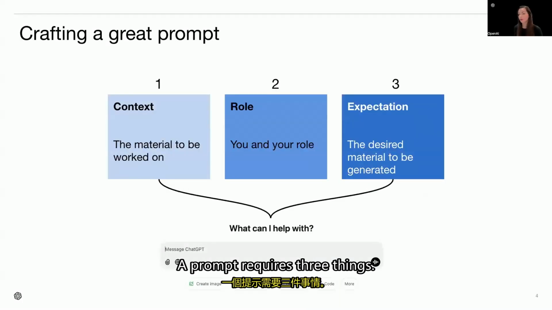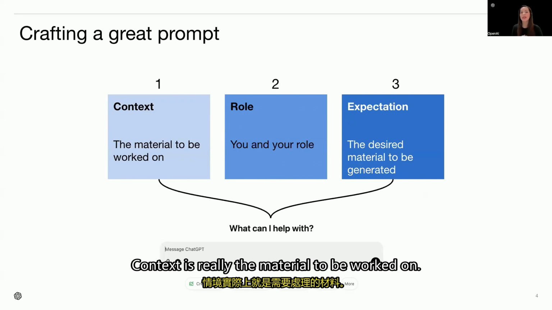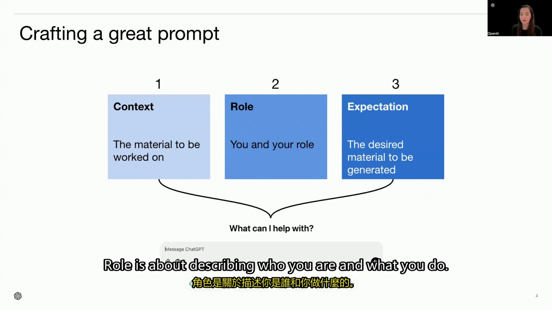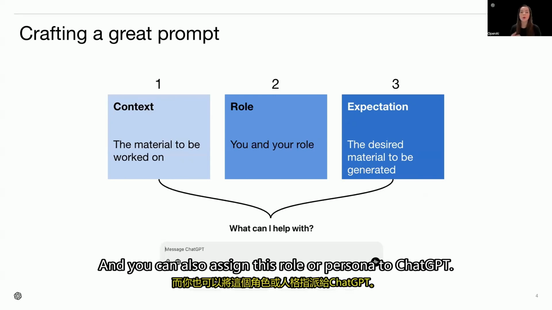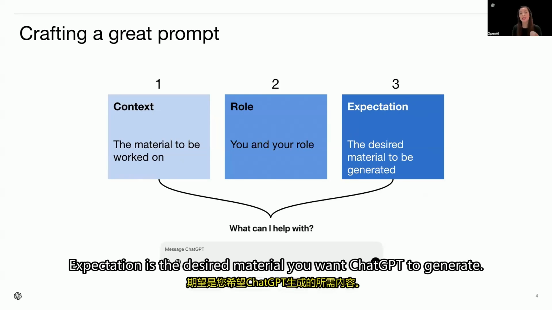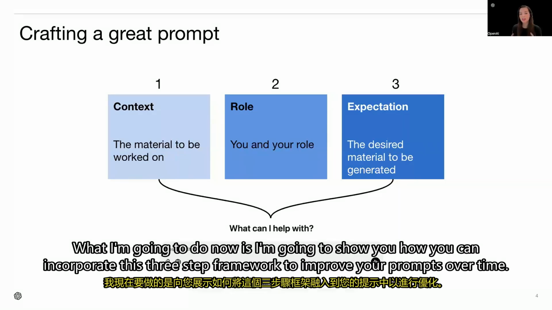A prompt requires three things: context, role, and expectation. Context is really the material to be worked on. Role is about describing who you are and what you do, and you can also assign this role or persona to ChatGPT. Expectation is the desired material you want ChatGPT to generate. What I'm going to do now is show you how you can incorporate this three-step framework to improve your prompts over time.